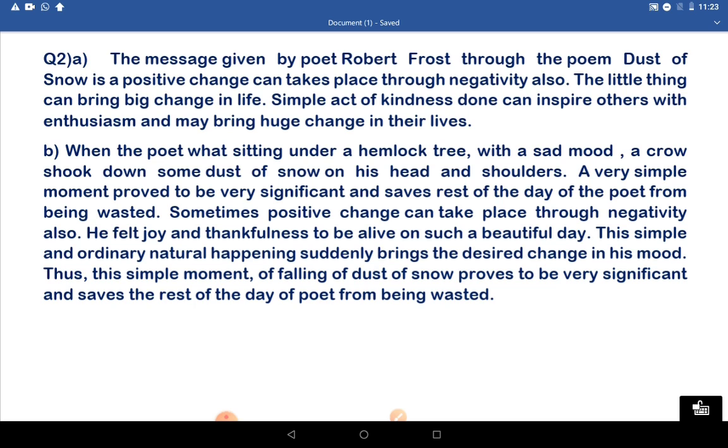For example, you can write any instance that has happened to you. So I am giving you the outlining of the answer, and an incident should be written by you only. आपको खुद अपने साथ जो incident हुआ है वो लिखना है, and I am giving you the intro of this. Okay, let us come to the question number 2, B part.